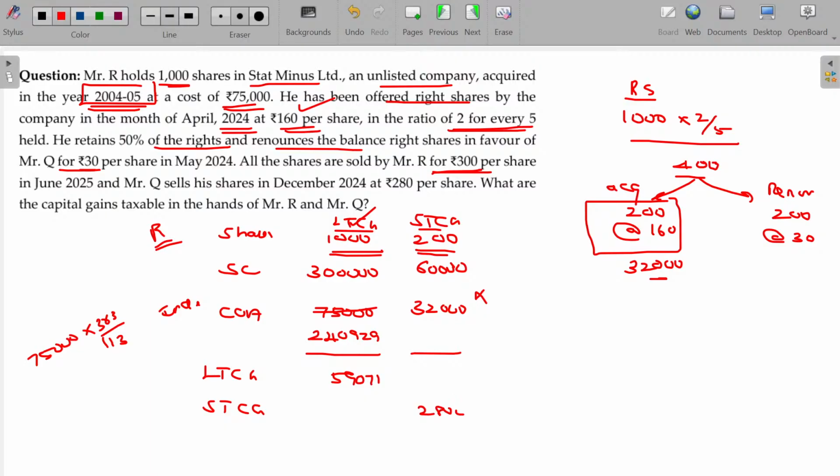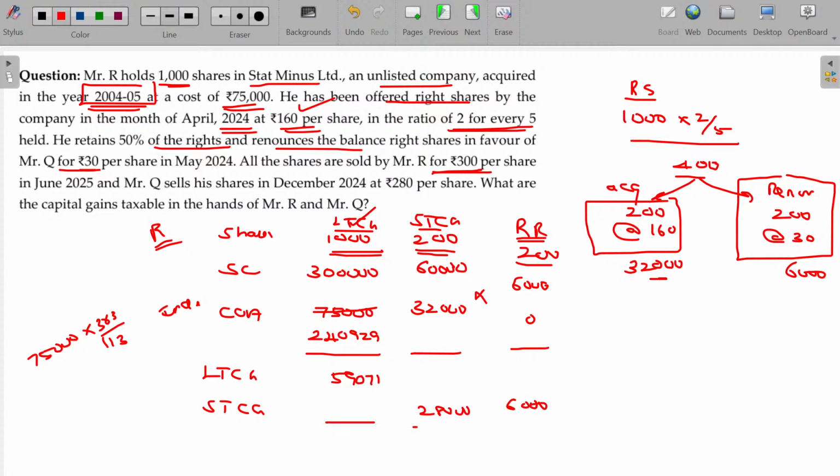What about renouncing the rights, sir? 200 shares. By renouncing the right, we can get around 6,000 rupees. For renouncing the right, what is the cost of acquisition? Assume this is 0. I already explained this in detail earlier. 6,000 minus 0 is 6,000, and that is also short-term capital gain.